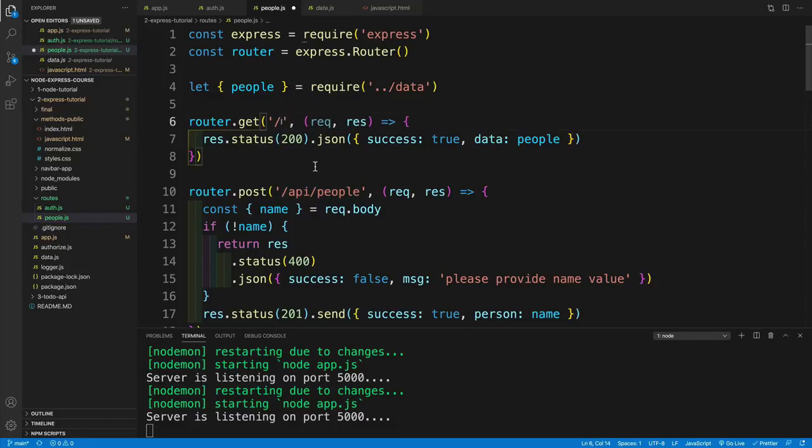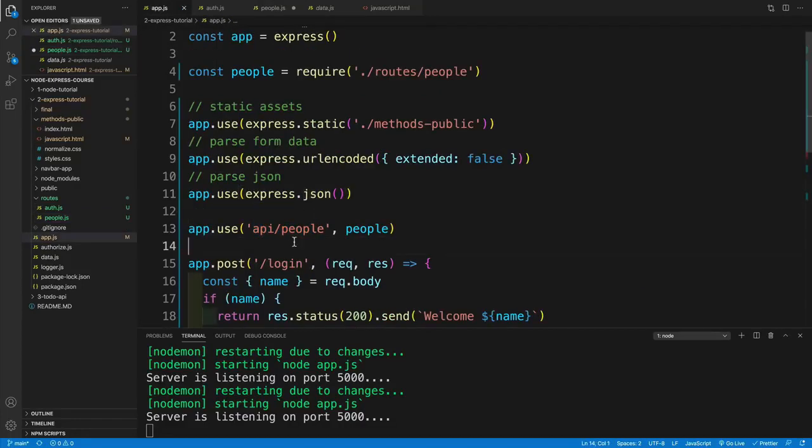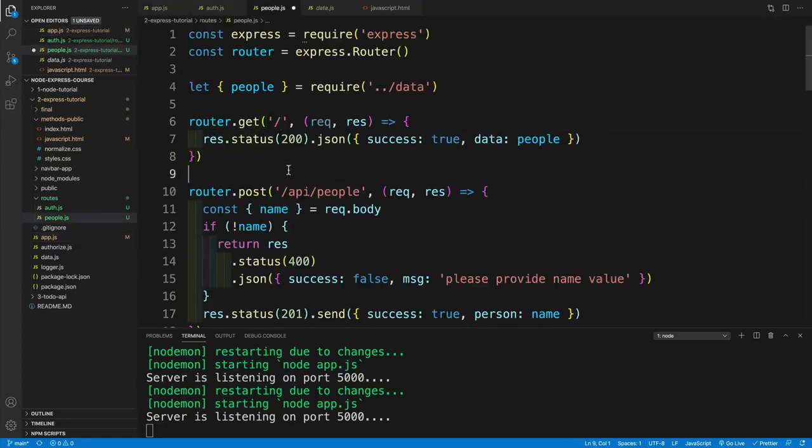So I fully understand that this is going to look a bit drastic, but in order for this to work, we actually remove everything. We remove that base. So we go here with just a /. Why? Well, because we already have the base here. We have API people. So that's how the route is going to start. And then we just have the /. So this will match whatever I have in the app.js. And since in the get and in the post, both of them just have API people, well, I simply go with /.